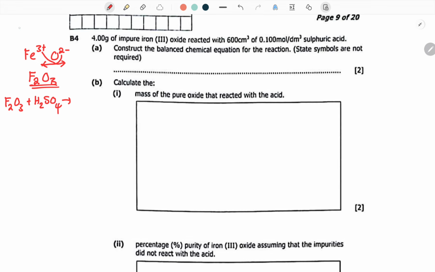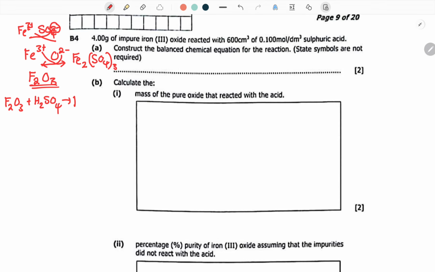Okay, this is going to be your iron 3, then a sulfate. So this can come this side, this side. Your iron is going to have a 2 here, which is coming from the top. You open the bracket, then the 3 from the iron will come here.